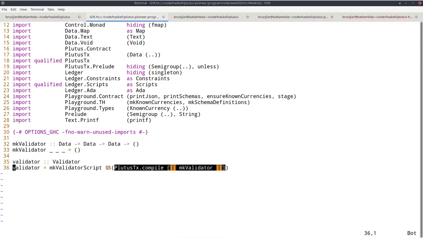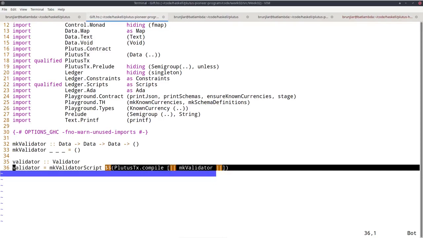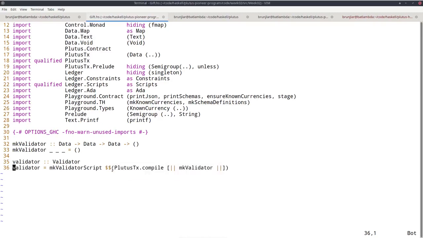By using this $$, in the first pass of compilation, before the actual compiler runs, this will run. So we get the Plutus Core syntax. And then you can imagine that at this point where the $$ is, this syntax will be spliced in. That is as if we had hard-coded the correct Plutus Core expression at this point in the source code. And then the makeValidatorScript function takes this and turns it into a validator.